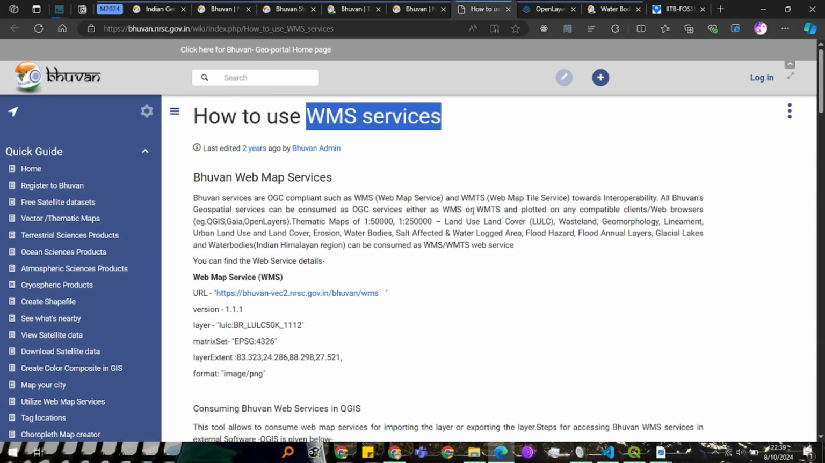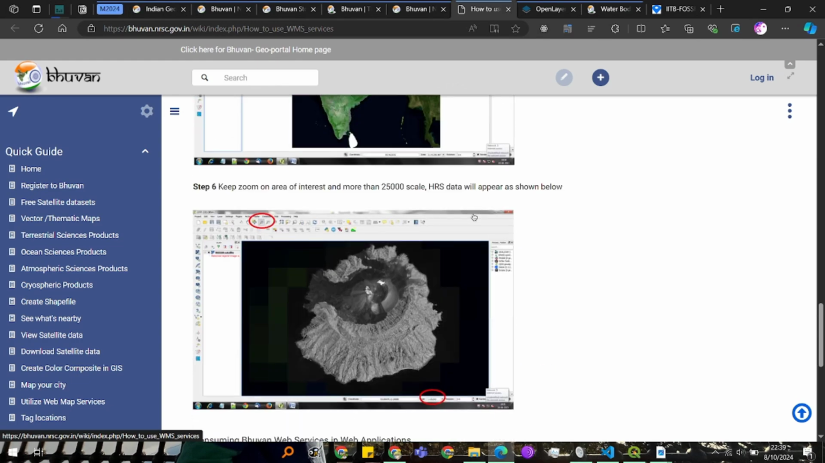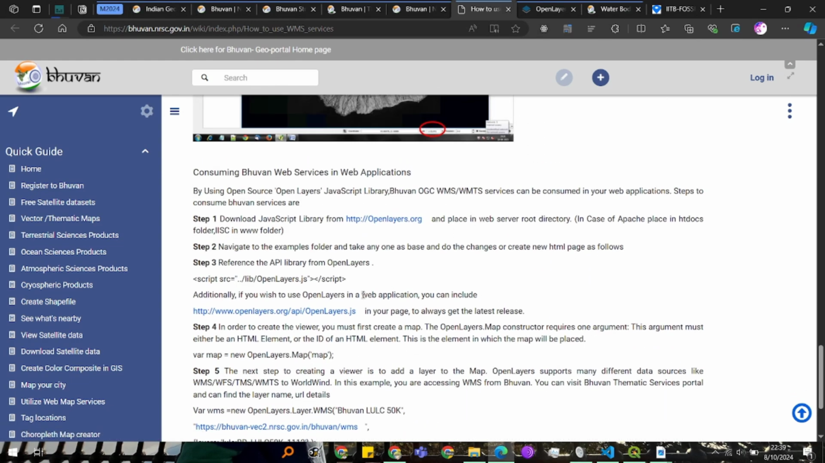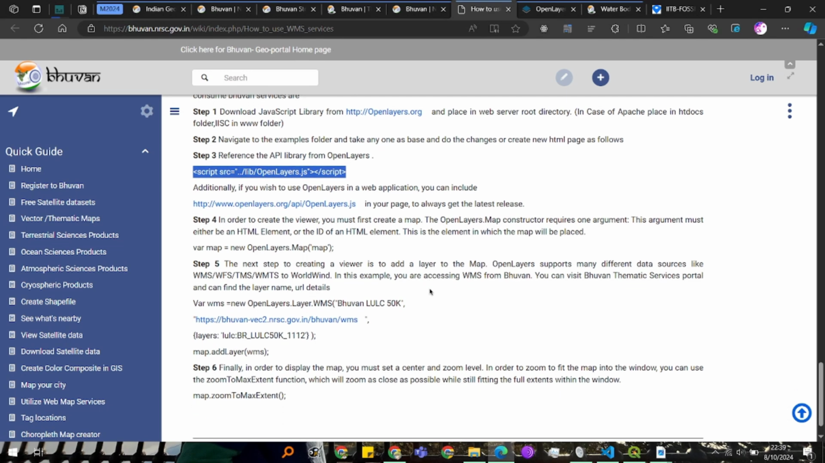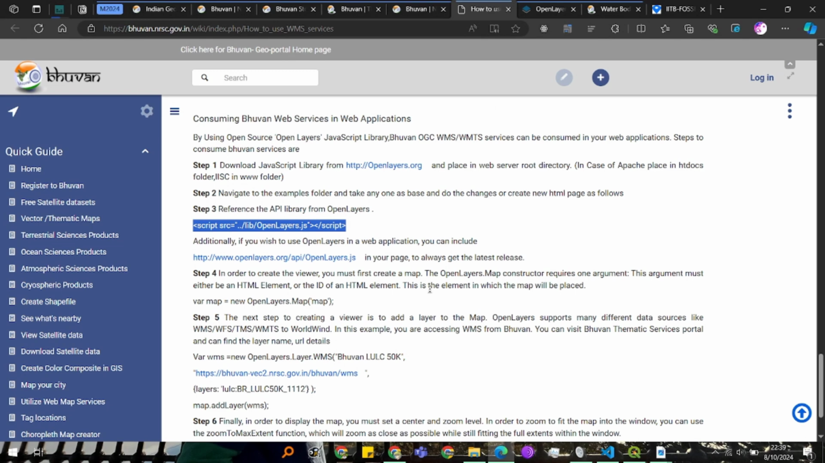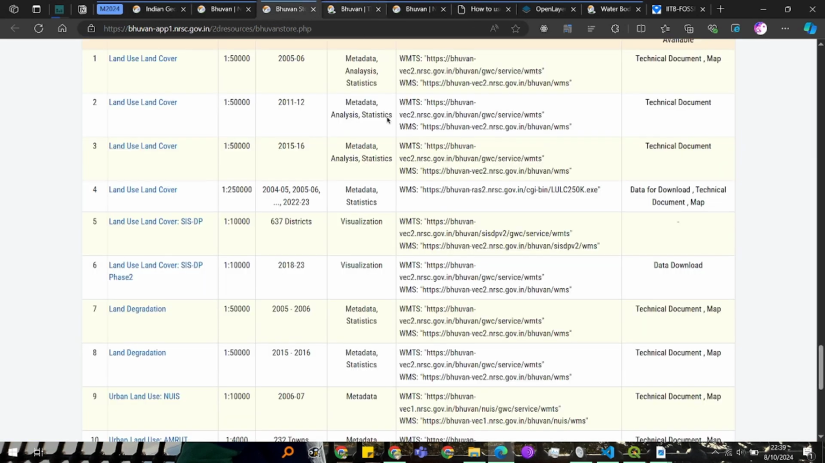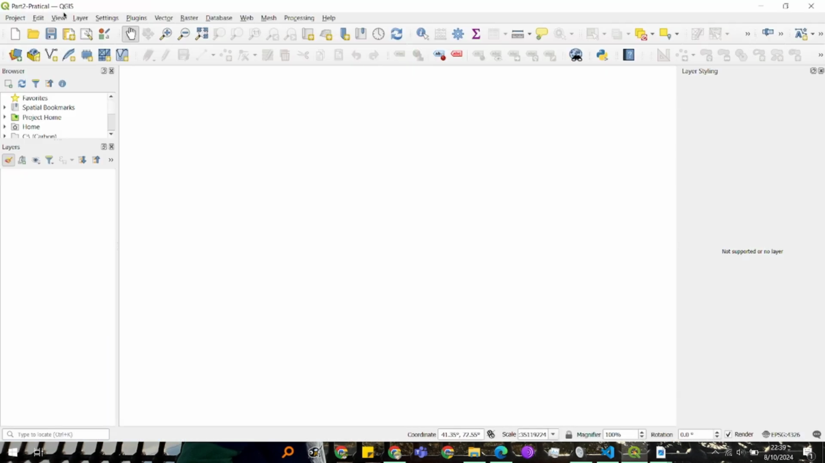They have a package for it, which you can put as a script in your website, and you can show your map on whatever website wherever possible, right? So let's come back to QGIS.